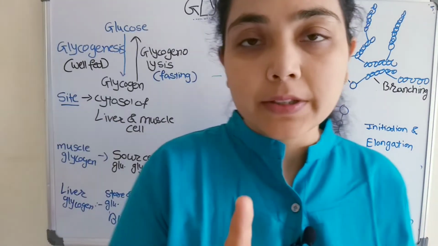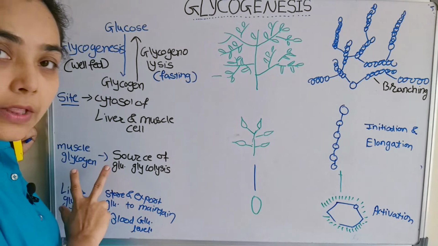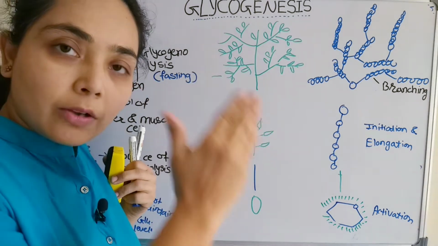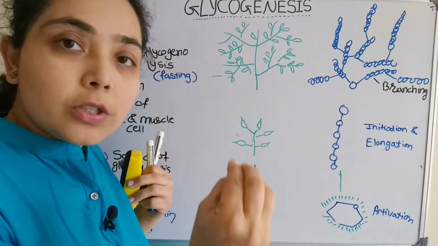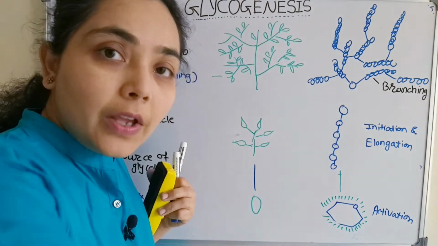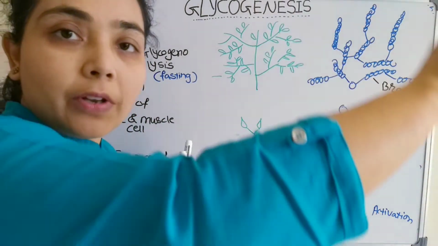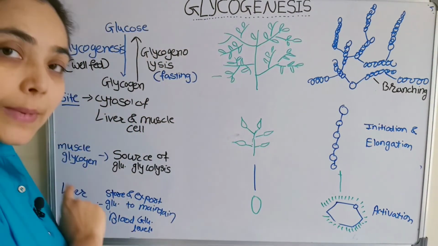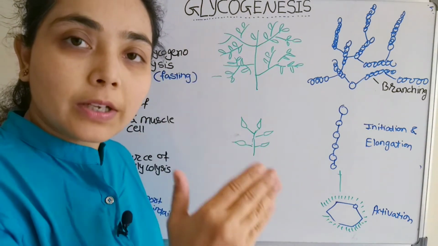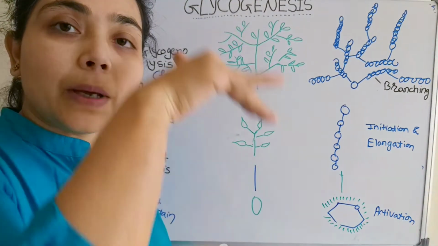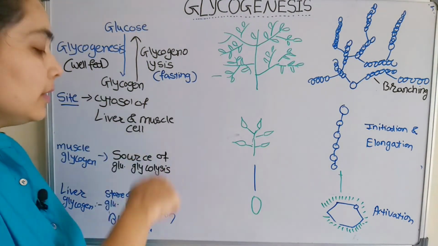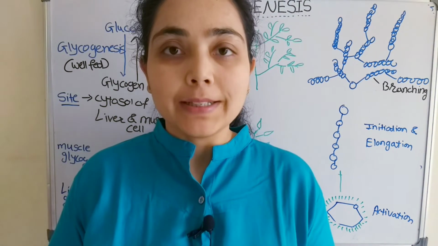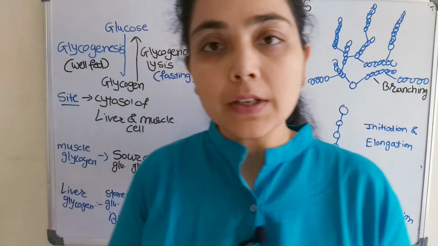Just remember, there is a difference between the muscle glycogen and the liver glycogen. In the liver glycogen, what happens? When the glycogen gets broken down, those glucose molecules will come out of the liver cells and run into the circulatory system and will be available to the required organ. But there is a difference in the muscle cell. After the breakdown of the glycogen, those glucose molecules are available for glycolysis within the muscle cell only. So those glucose molecules will not come out of muscle cells. I hope you are getting the difference.